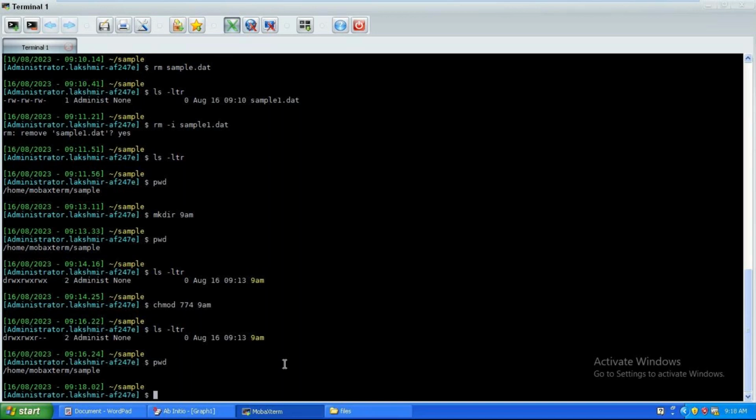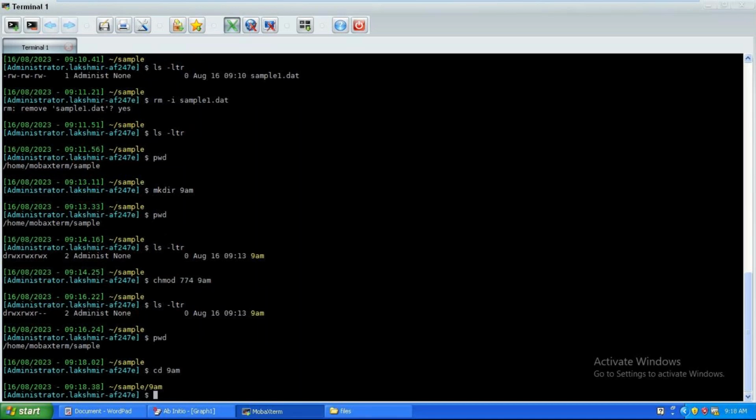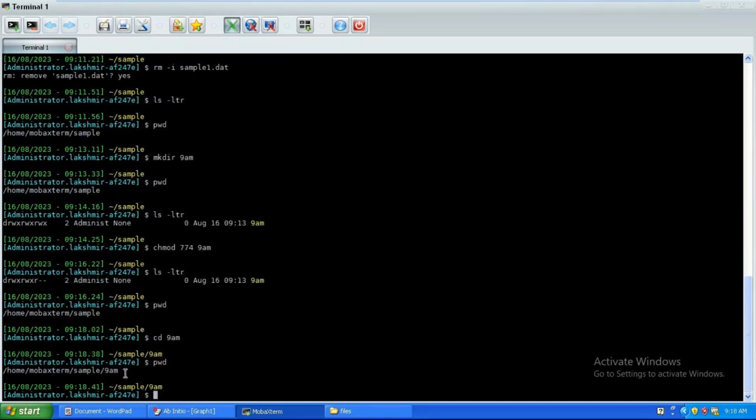Since I want to make a copy and move with mv, let me try that. I'm in this sample path. Let me move to the 9am path. pwd, right, I'm in the 9am path.